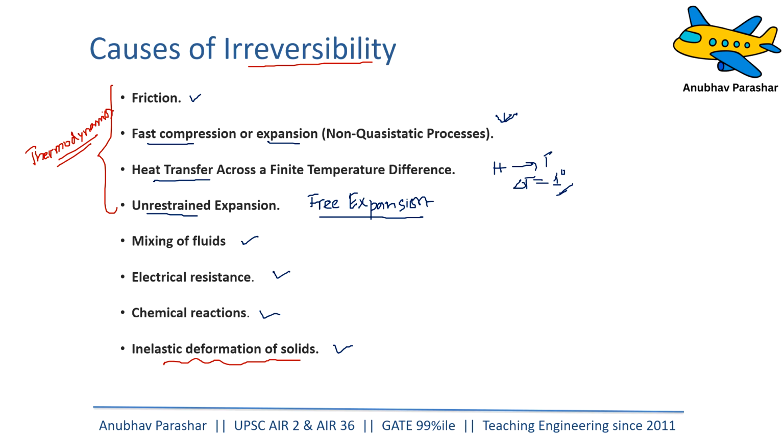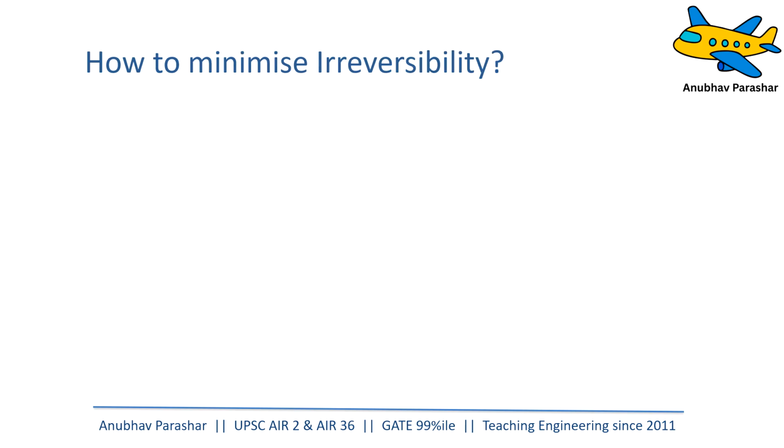Now the question arises, how do we do this? Avoiding friction, or you want to transfer heat without maintaining a temperature difference, right? You want to do a quasi-static, infinitely slow process. Now how are these things possible? Yes, these are perfect. These are the ideal things. We might not be able to achieve them, but we should try to move towards them. We should try to achieve them as much as possible. It might be very impossible for us to do it, but we should try.